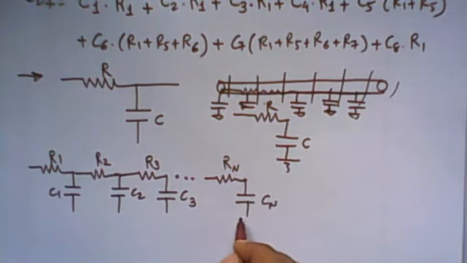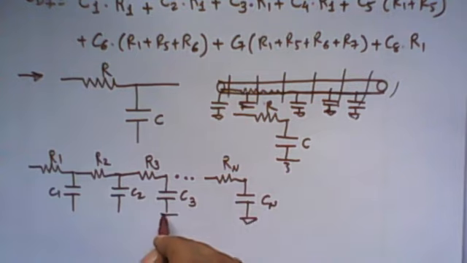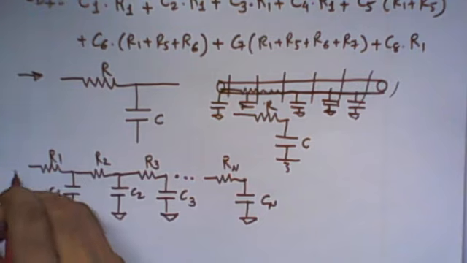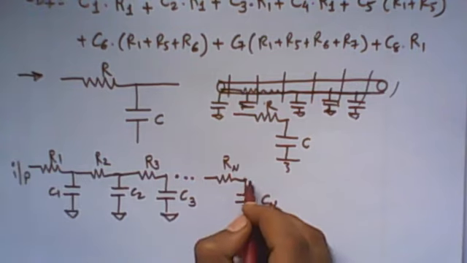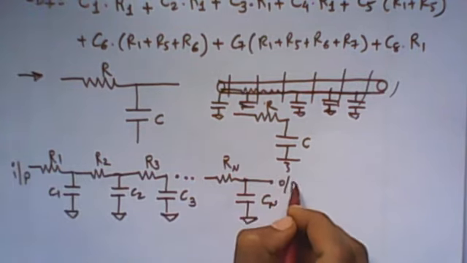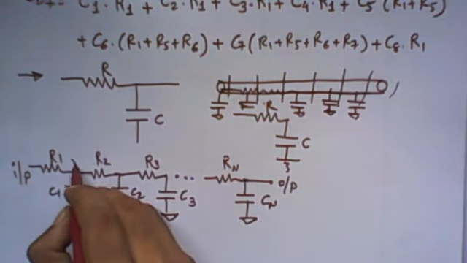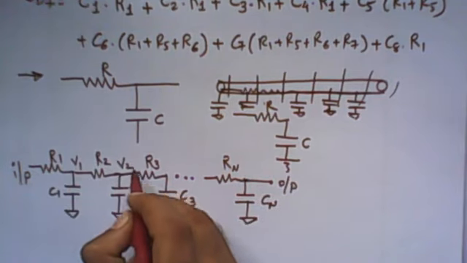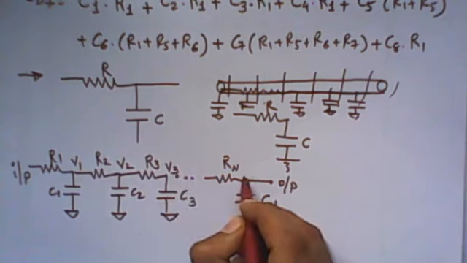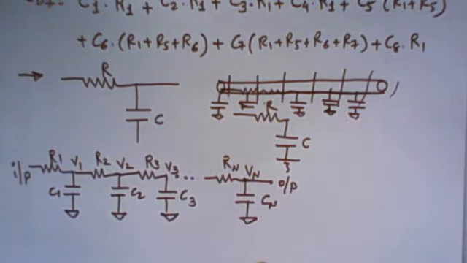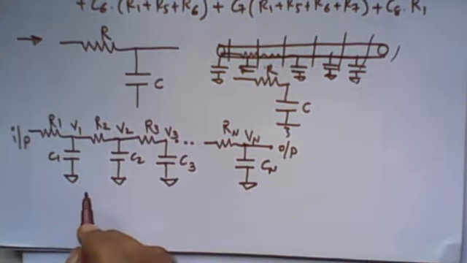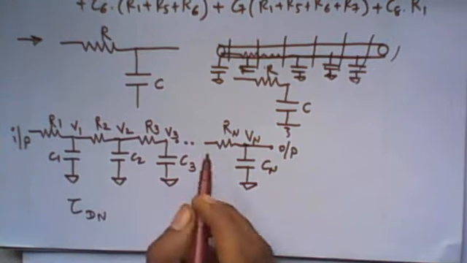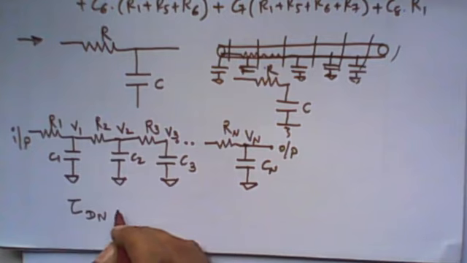Right? So it is divided into n parts. Here is our input node and this is the output node. Our interest is to find out the propagation delay time. So this is V1, V2, V3 and here it is Vn. For this network we want to find out the tau dn, the propagation delay time from input to output, right? So we can apply it here.